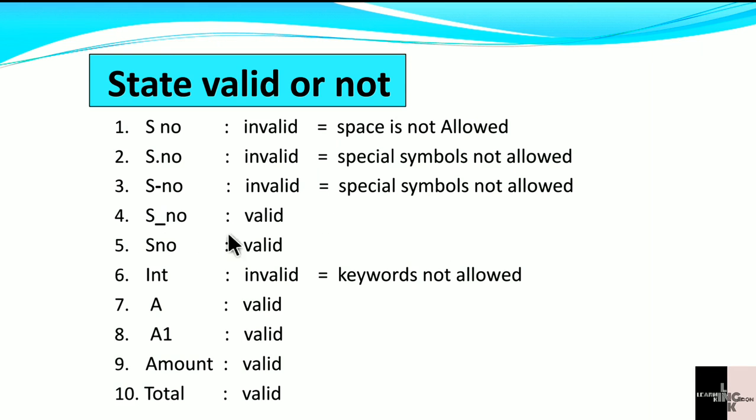Here underscore, valid. Here it starts with alphabet. It used underscore and small letters; all these categories come under valid form. Okay, here without space they are written in the same form. This is also valid. This is int. Why is int not valid? This is a keyword. For that reason it is not valid. Here a valid, a1 valid, amount valid, total valid. These all words are valid as identifiers.